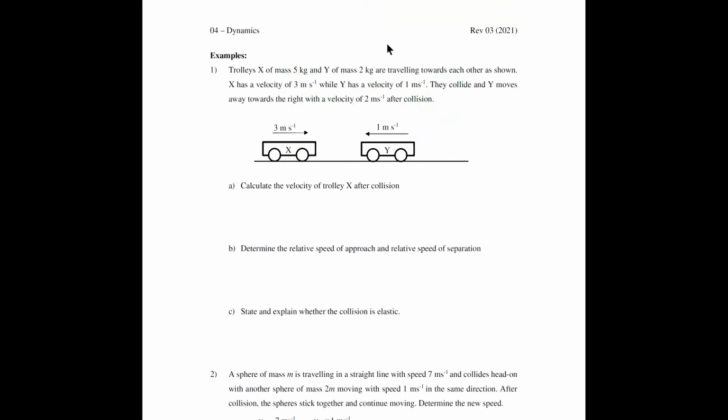Okay, now you have two trolleys X of mass 5 kg, Y of mass 2 kg. They are traveling towards each other as shown. X has a velocity of 3 meters per second, while Y has a velocity of 1 meter per second. They collide and then one moves away towards the right with a velocity of 2 meters per second after collision. Calculate the velocity of trolley X after collision. This is the case before collision. Okay, they want the velocity of trolley X after collision.